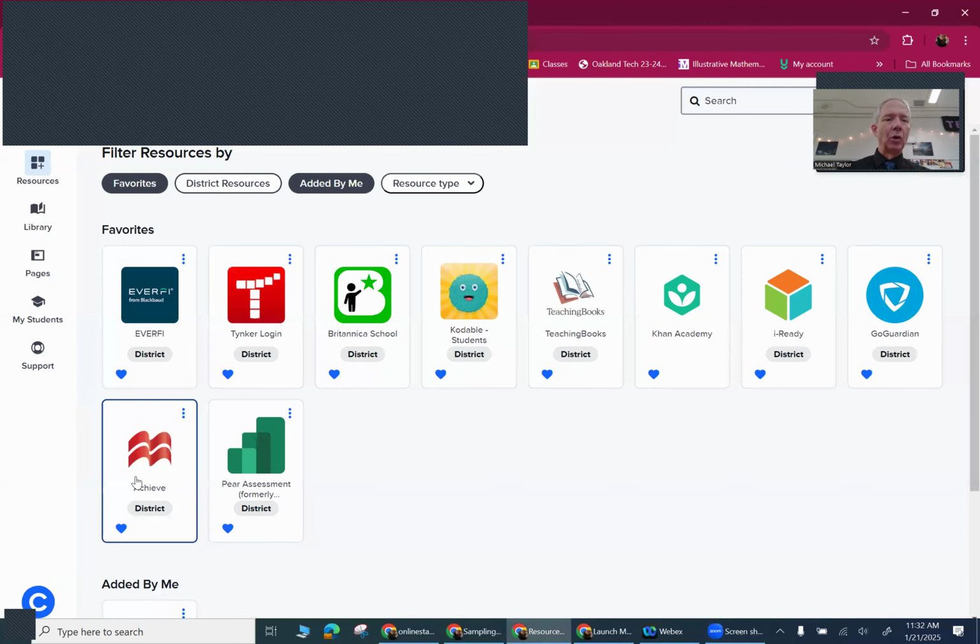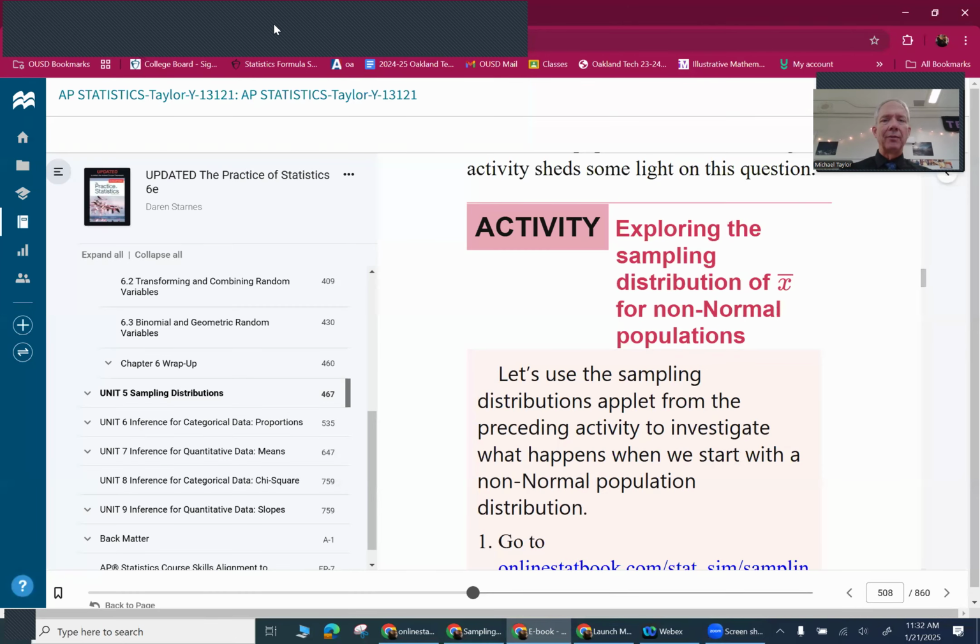As a reminder, the way you go to the book is if you go to Clever. Wait, you guys can't see what I'm doing. I got to share my screen. Let's share the whole screen. Let's not make the mistake I made a minute ago. If you go to Clever and then go to Achieve, eventually it will take you to the ebook. I think there's also a PDF out there that I put out. But this one, you can actually jump right to the page.